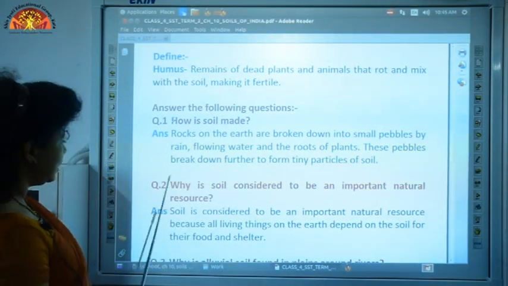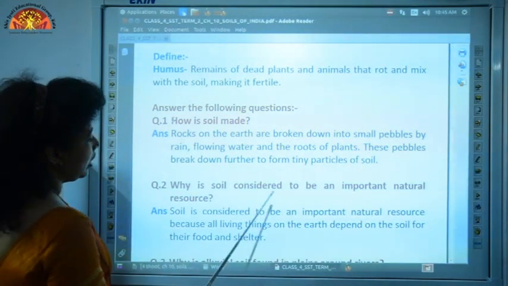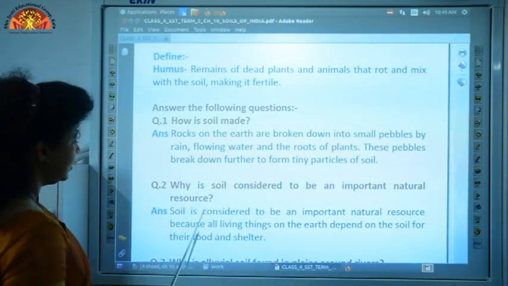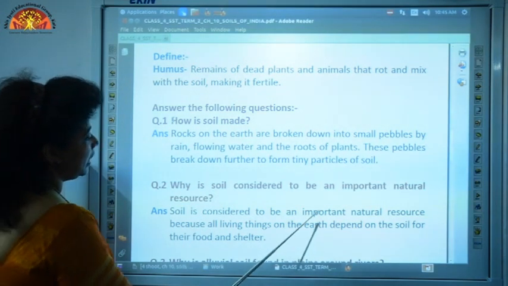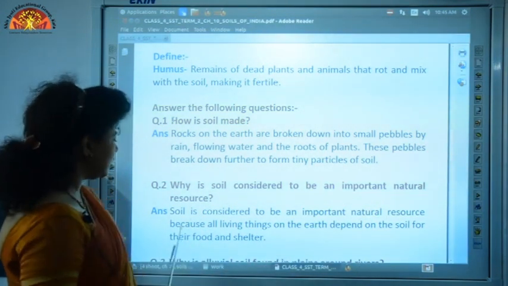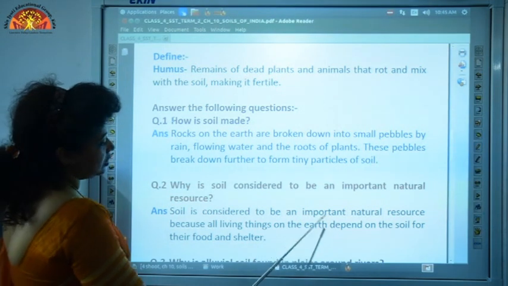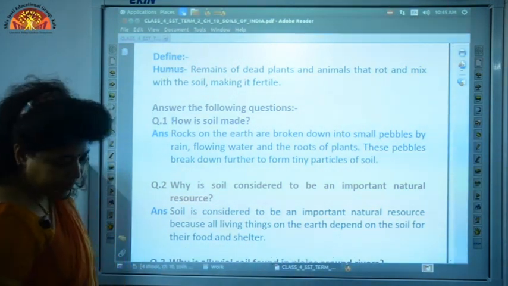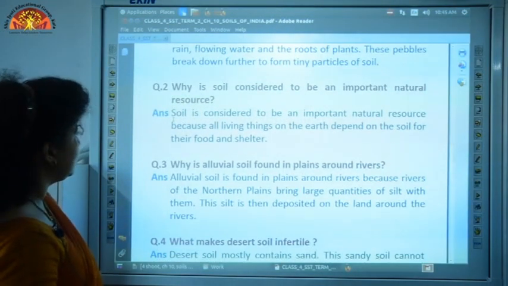Now let's come to the second question. Why is soil considered to be an important natural resource? Answer is, soil is considered to be an important natural resource because all living things on the earth depend on the soil for their food and shelter. Let's come to the third question.